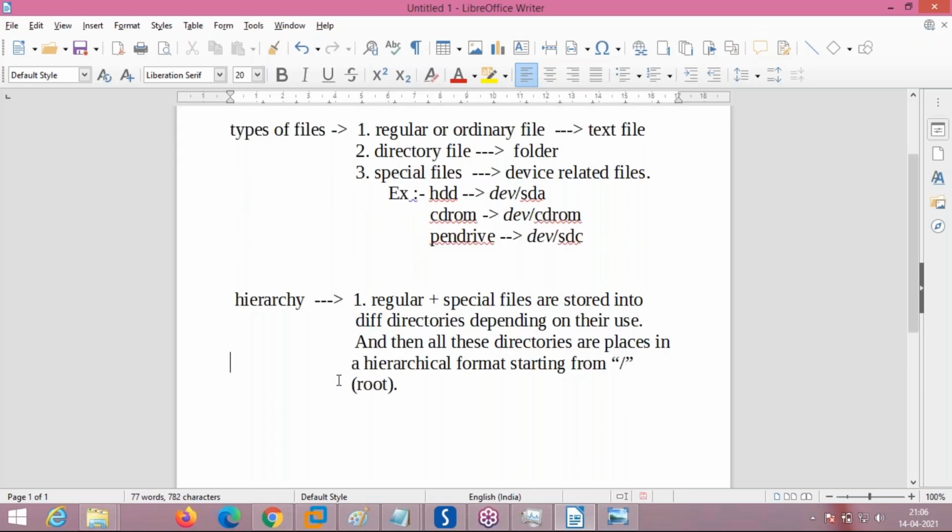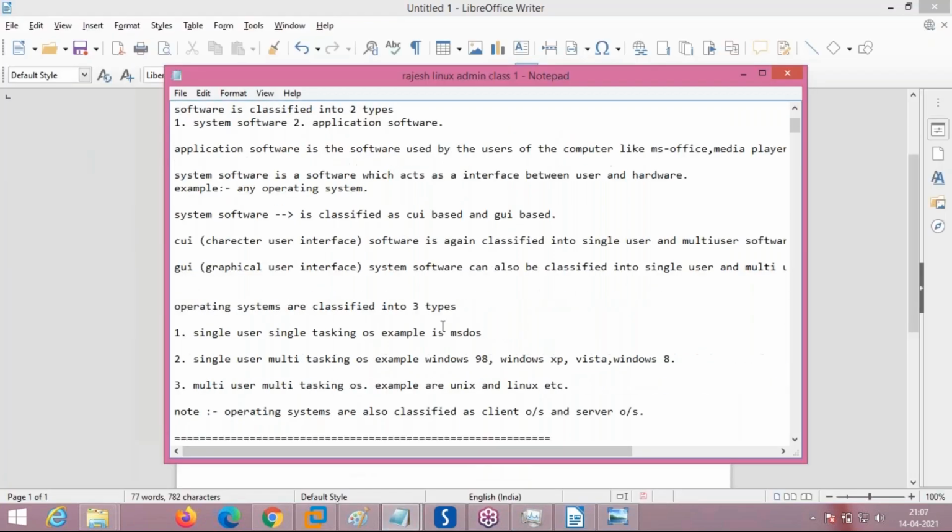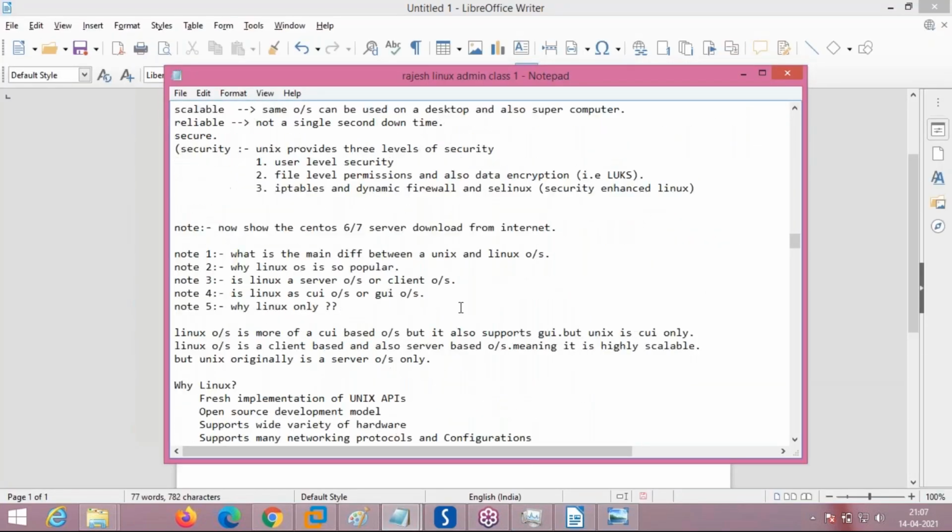Now we have seen the meaning of hierarchy: arrangement of different regular and special files into directories depending on the requirement of those files. Then these directories are placed in a hierarchical format starting from slash or root. Now we will see what is the purpose of each and every part.